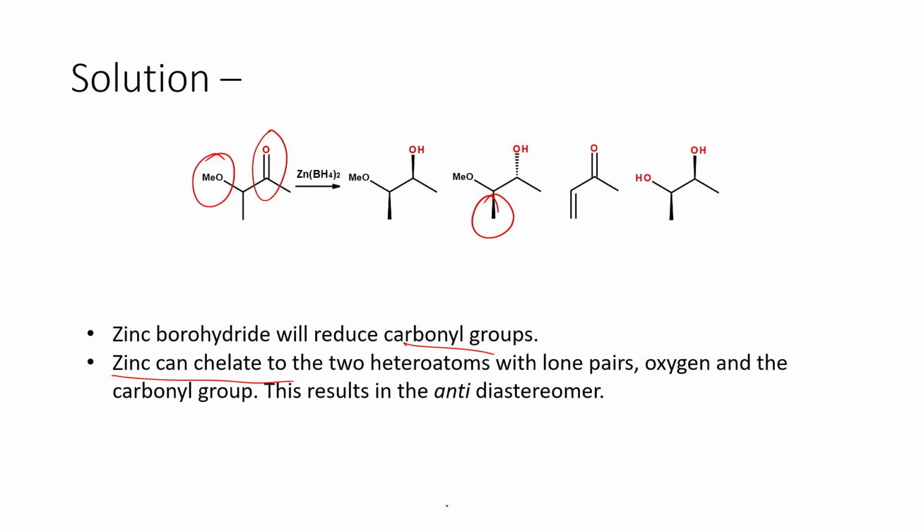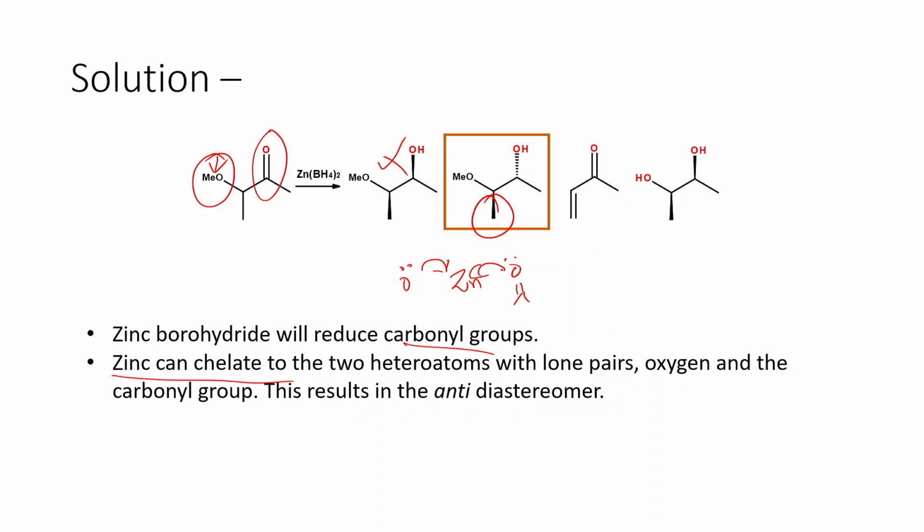So the methyl group is pointing above the plane, so the zinc cannot approach from that plane, so it has to come from the bottom plane. In that case, we generally give the product very quickly, like this is going to be the product, and we wrongly interpret. But this is not the product that is formed. The reason is the presence of this methoxy group, because we have a zinc and we have an oxygen which has a lone pair, and we also have a carbonyl oxygen which has a lone pair.